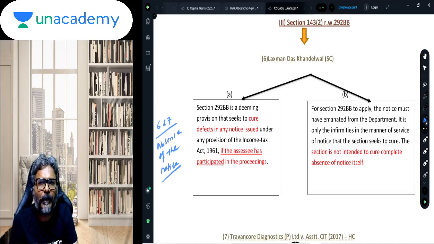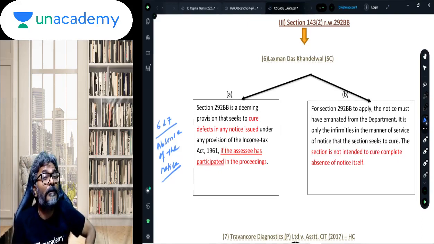Now, students, we all know there is section 292BB, which provides much needed relief to the department, to the assessing officer, where the assessee has participated in the proceedings but has raised no objection to the validity of the notice.